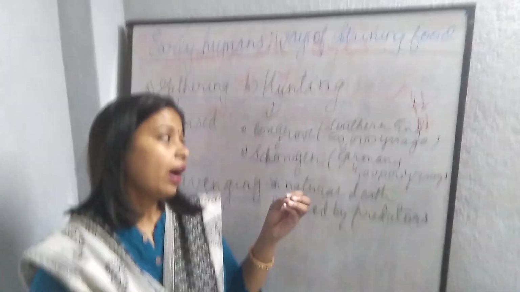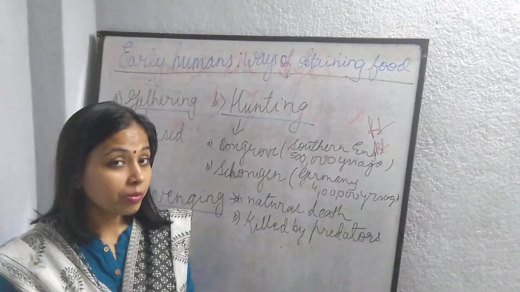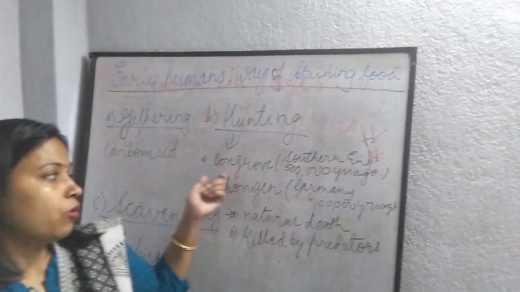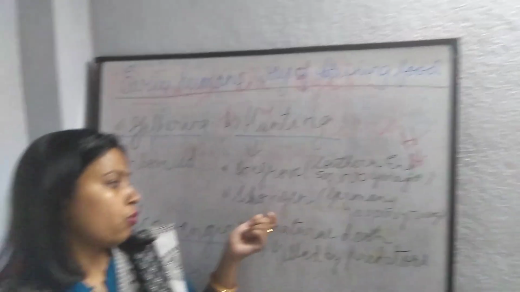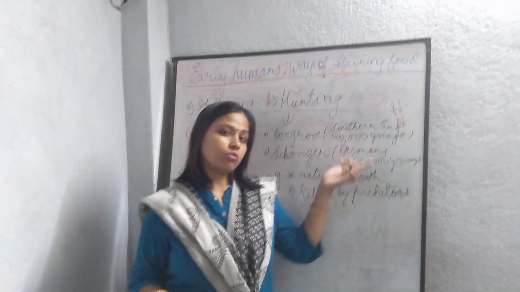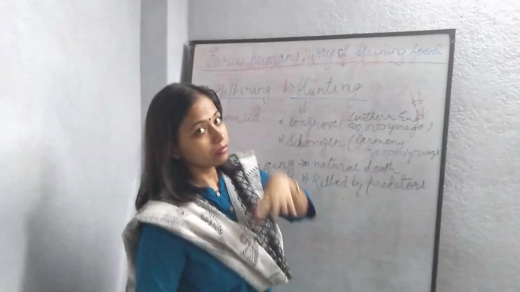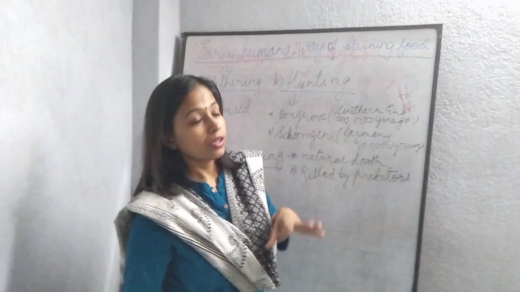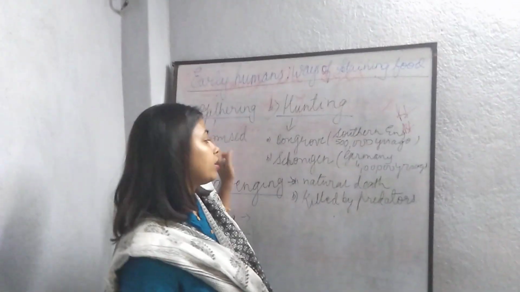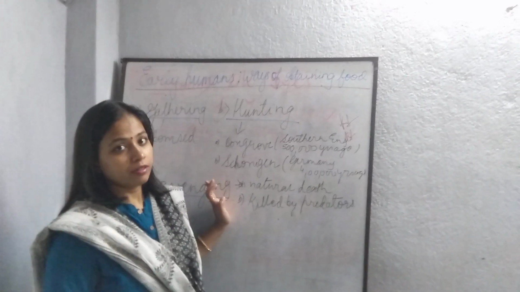We have found many tools, many spears, bows and arrows, and remains of hunted animals, like in southern England at Boxgrove, then Schöningen in Germany, 5 lakh years ago, 4 lakh years ago. This era also coincides with the Homo species. So: gathering, scavenging, then hunting, and then fishing.